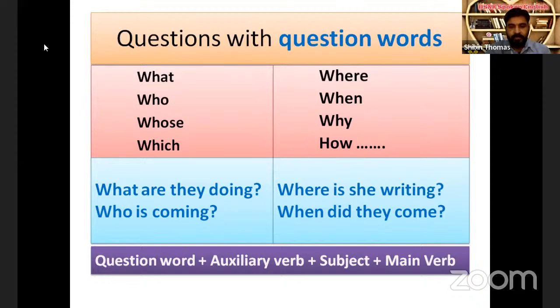Remember, if there is auxiliary verb and main verb, the subject should be inserted between the auxiliary verb and main verb. For example, when did they come? They is a subject. The first word is question word, second auxiliary verb, last word is main verb. In between auxiliary verb and main verb, we insert the subject. That is the word they. They is a subject there in the last sentence. When did they come? Yes.